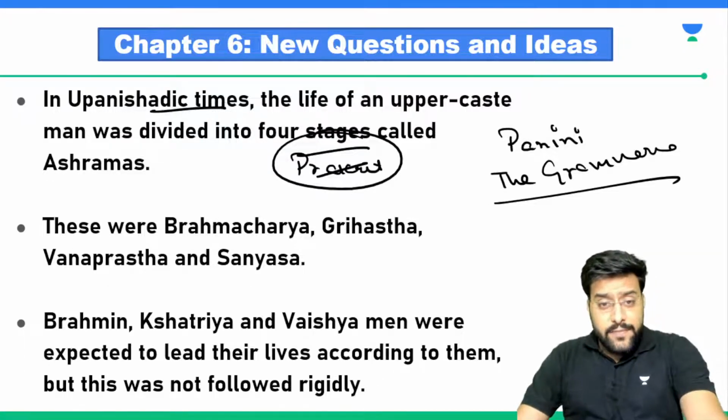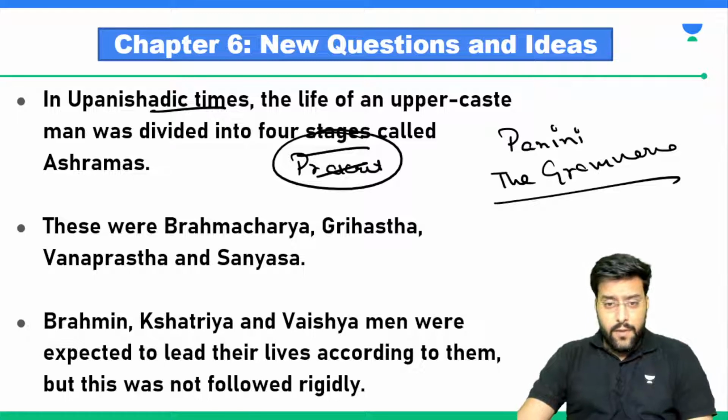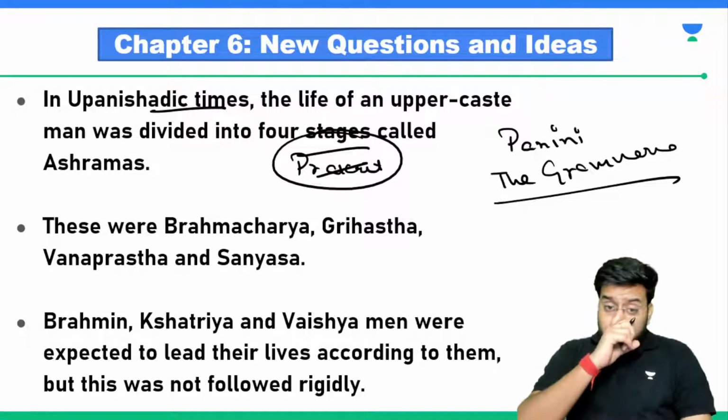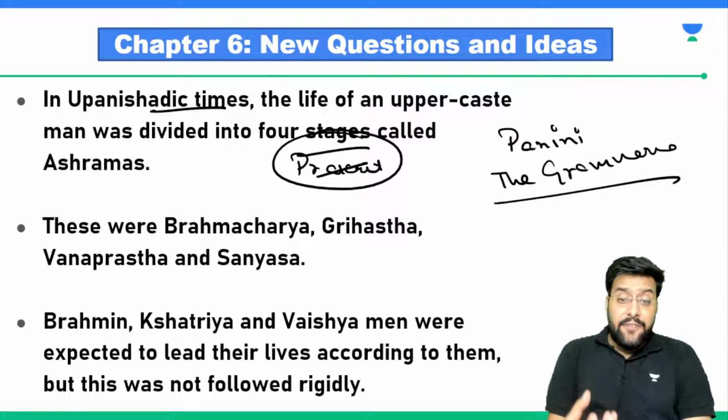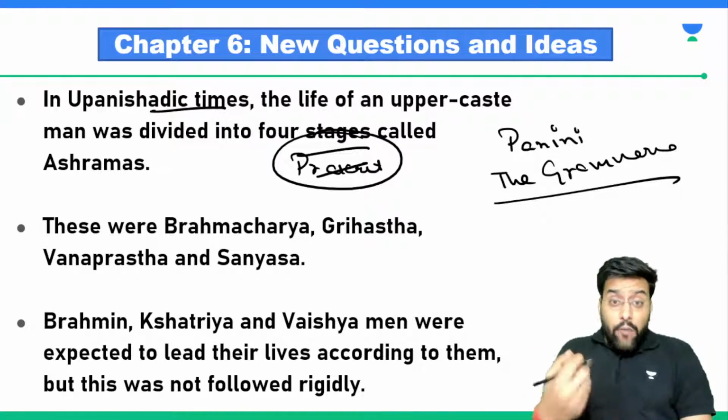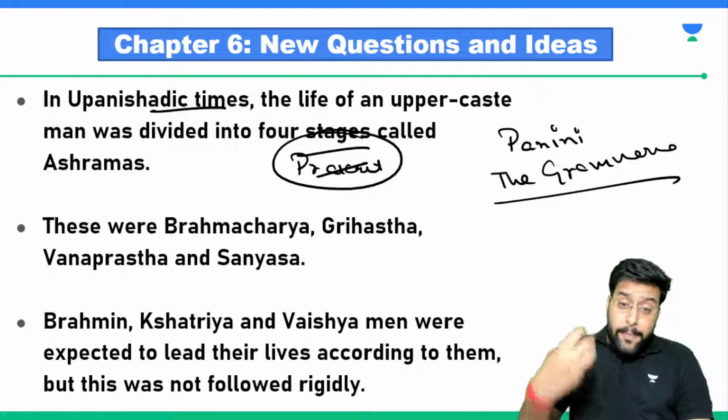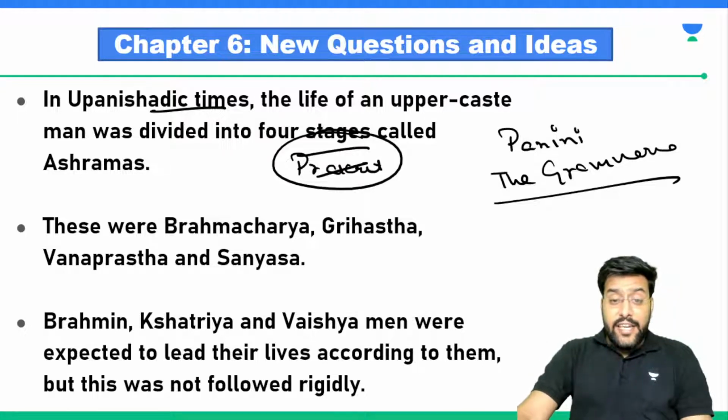Are we following it? So followers of Mahavira were known as Jains. They had to live a very simple life. They had to beg, which is where the term bhikshu came from. They had to beg for their daily living. They need not have any worldly pleasure.